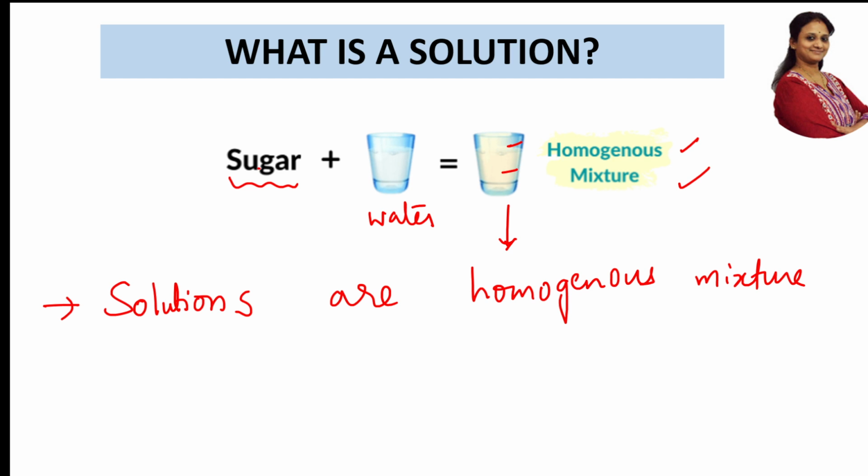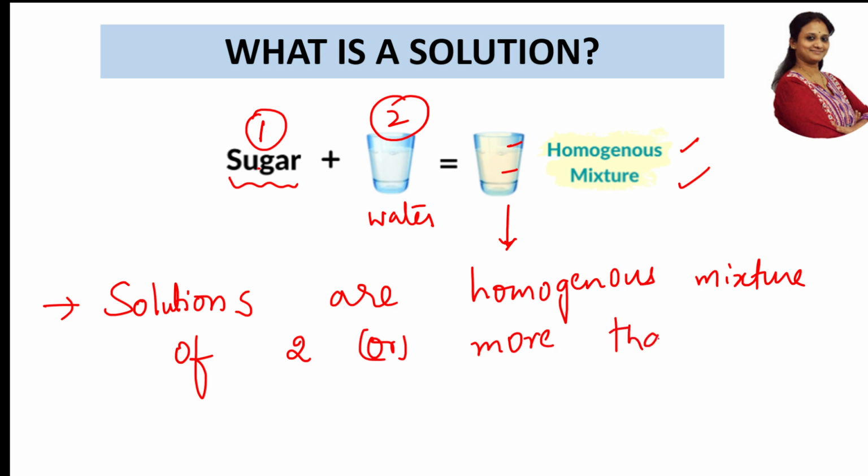In this homogeneous mixture, how many components do you have? This is one component, this is two components. So can I write it as solutions are homogeneous mixtures of how many components? Two or more than two components. It can be two as seen here, and it can be more than two also. Now the definition is over. Solution means homogeneous mixture. It can contain two components or two or more.